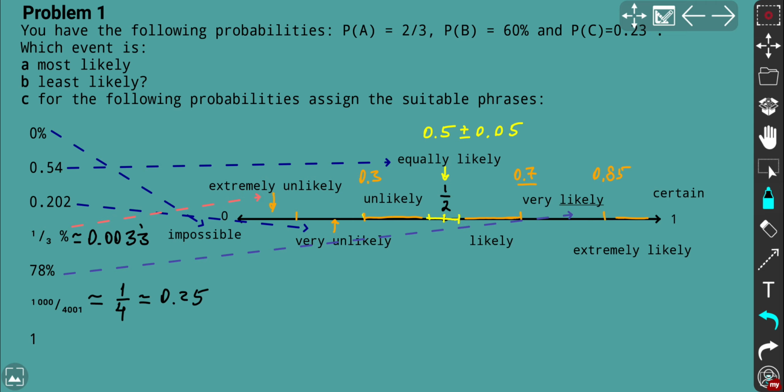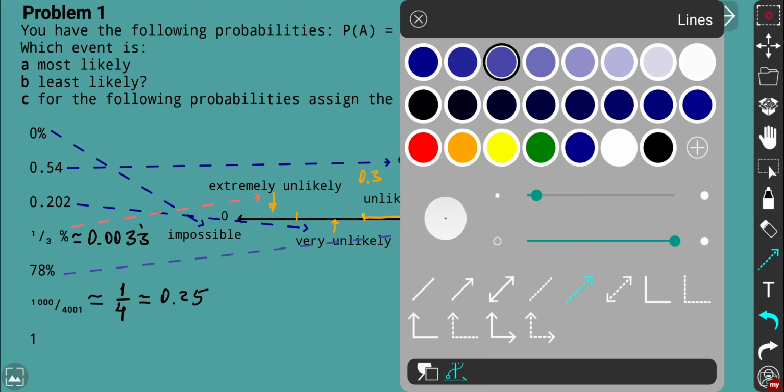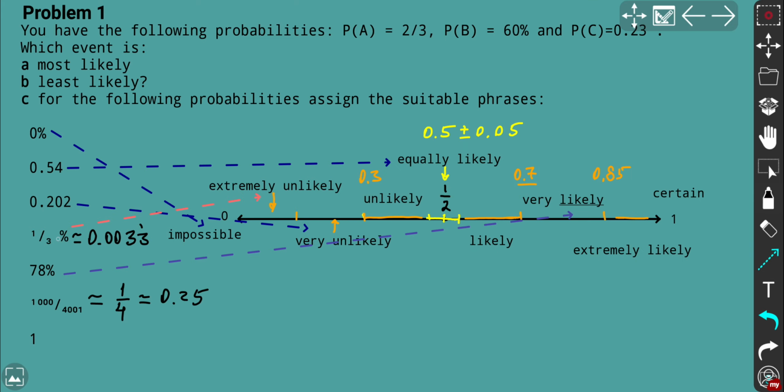So 0.25 is definitely very unlikely, so I can set it up in the same category as 1/3%. So that's extremely unlikely. Sorry, not that, but 0.202. So very unlikely. So I do the same for that one.